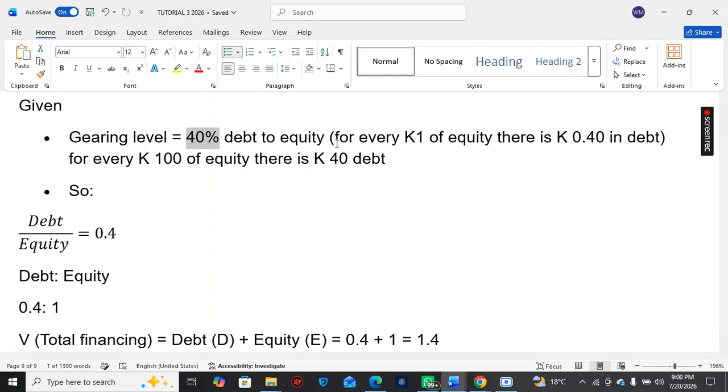But we're not given any figure, colleagues. So when you're not given any figure, you don't just dream up a new figure. You just use the mathematical basics that come with these ratios. So yes, the gearing level is 40%. So we've been given the financing here, and the ratio that we can use for debt financing and equity financing is this one here, 0.4 to 1.